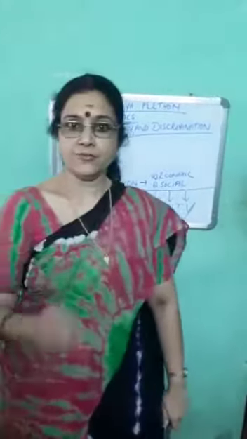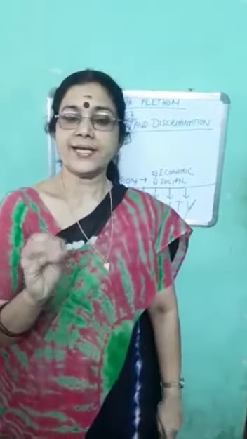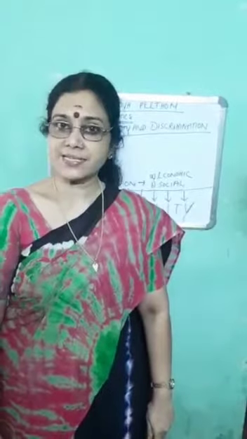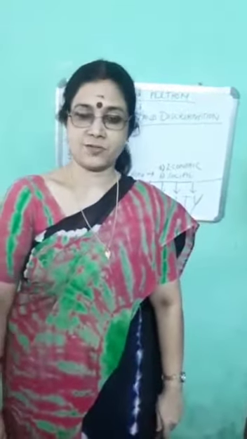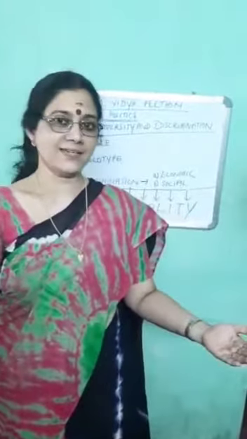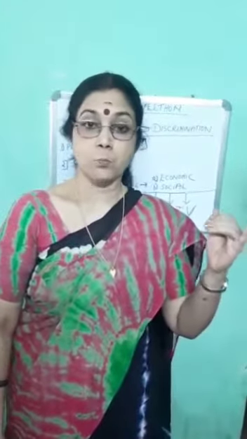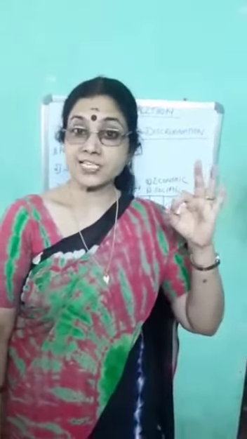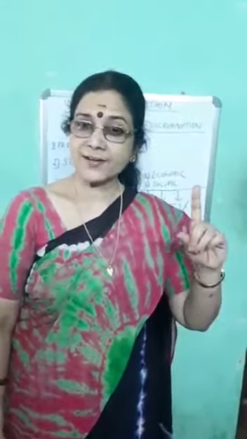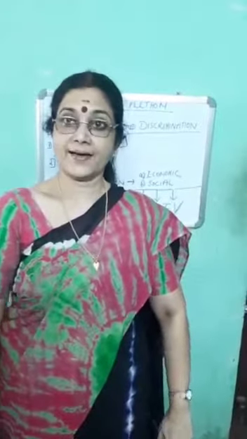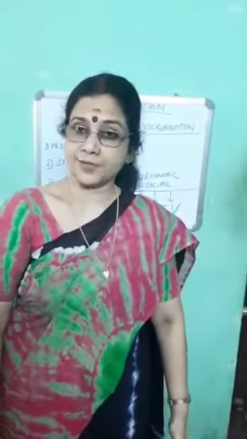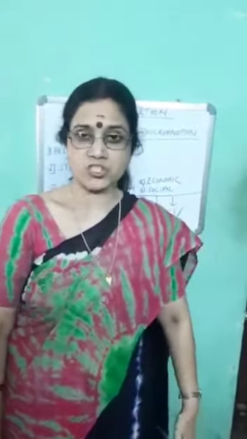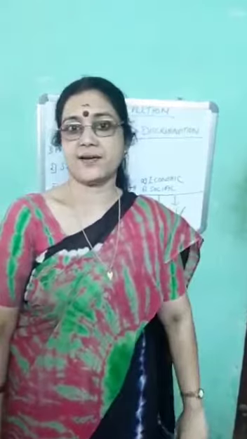Second type of difference created by man, it is called stereotype. Stereotype means fixing an individual in a certain pattern or type. That's called stereotype. I'll give you an example, children. Generally, we say that boys are bold. They are strong-minded. They are interested in sports. They don't cry. Okay? They are people who can manage everything. They don't go behind emotions. They are not emotional, etc.